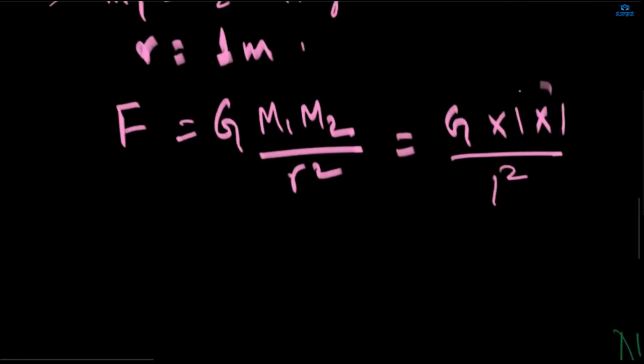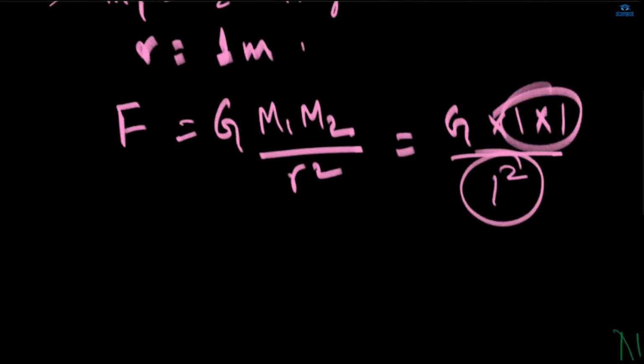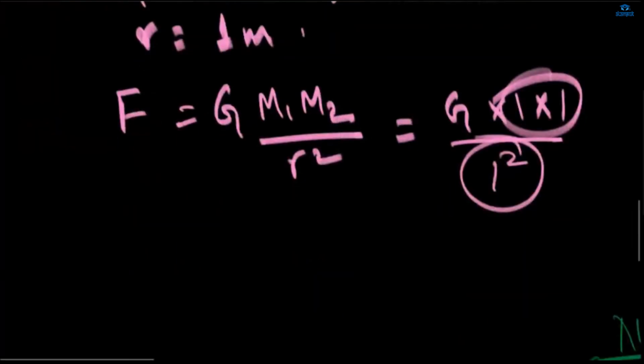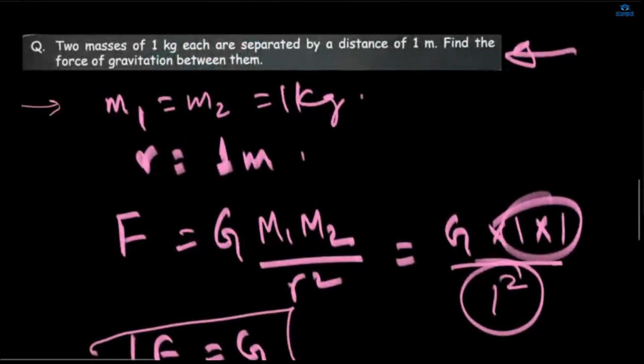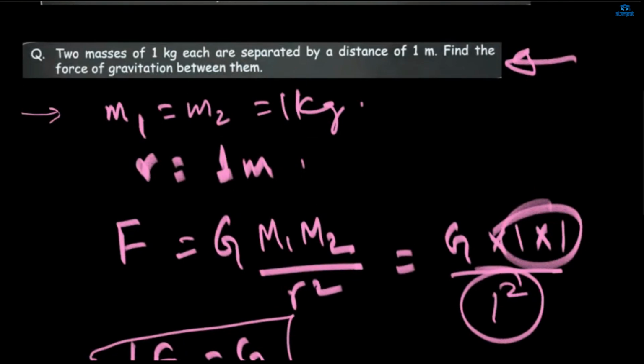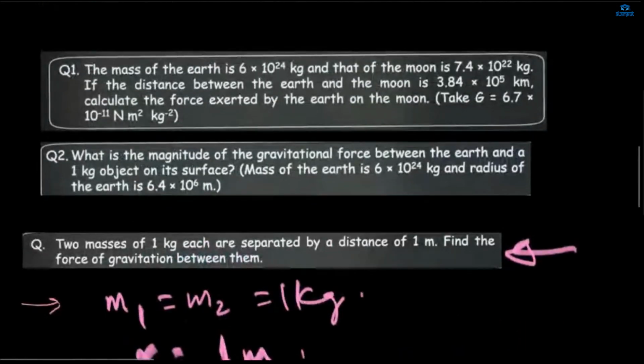So all will get cancelled. 1, 1, 1, 1, all will get cancelled, multiplied and divided. So we will get F is equal to G. The value for F will be equal to G once all the masses and the distance between them we have taken as 1. Okay. Now the second question is